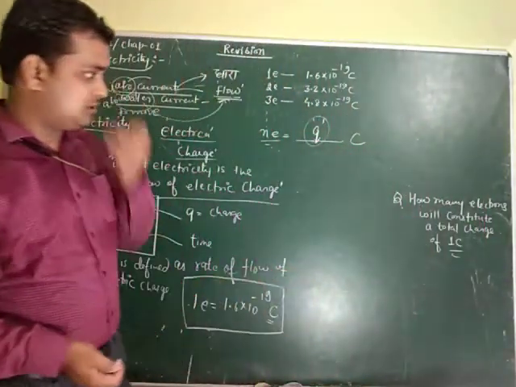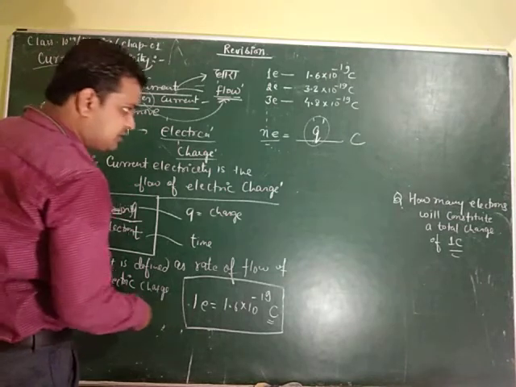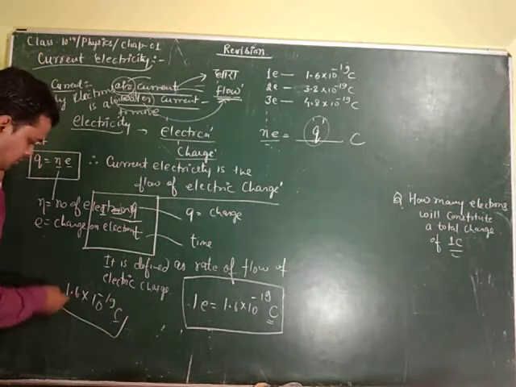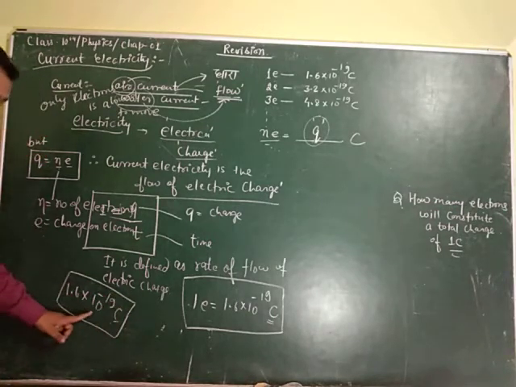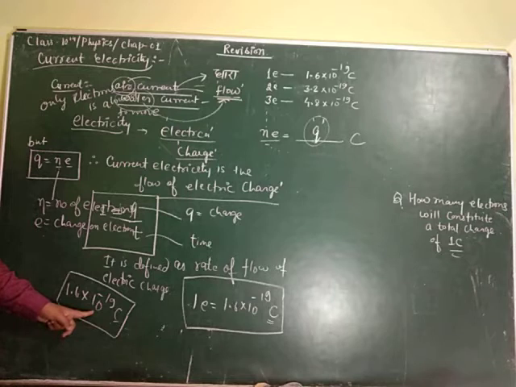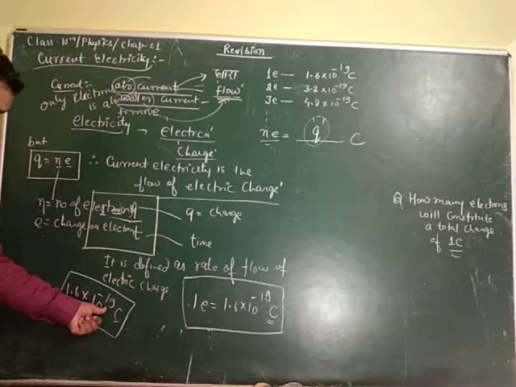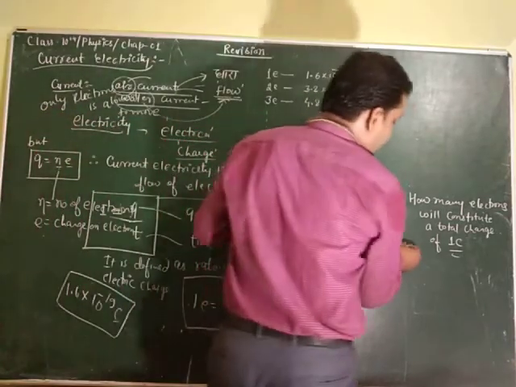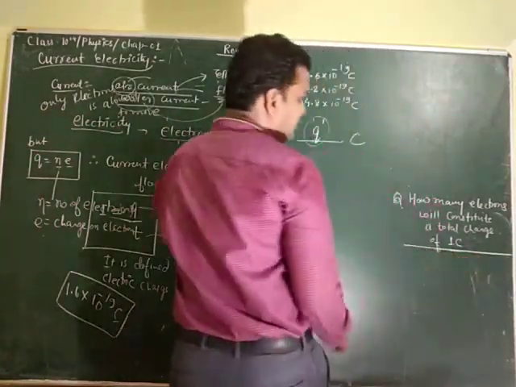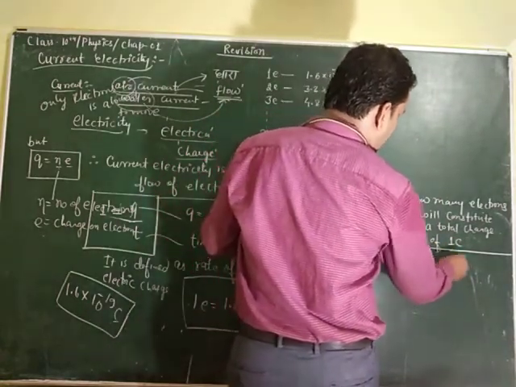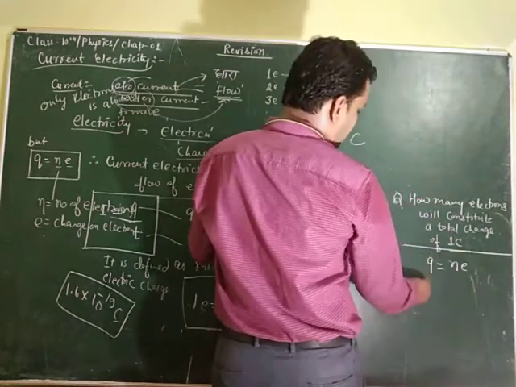Before going to the detailed explanation of this question, just tell me: 1.6 into 10 to the power minus 9. Is this value smaller than 1 or greater than 1? It is smaller than 1 because the power is negative. So if this is smaller than 1, we need many electrons to make 1 coulomb. That is why we apply here q is equal to Ne.